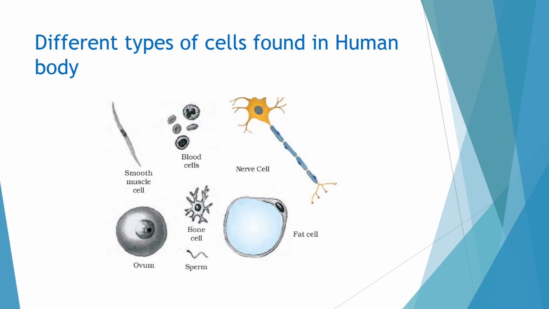Then the ovum, you are seeing, is spherical. This is how the different types of cells are found in the human body, and their shape and size depend upon what kind of function these cells perform.